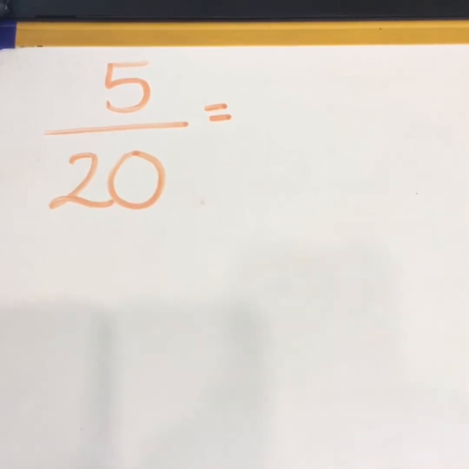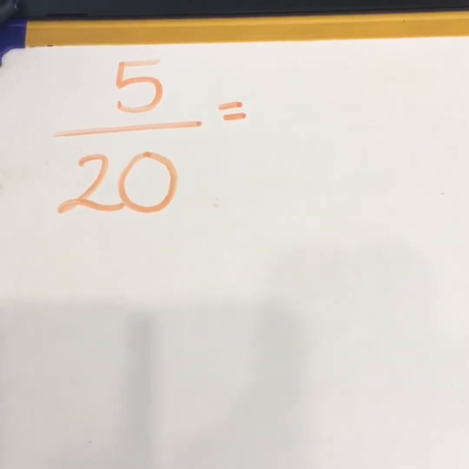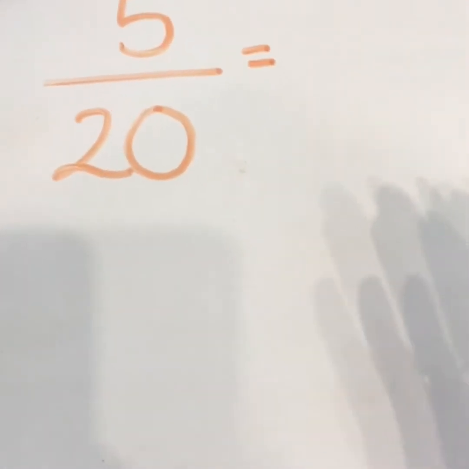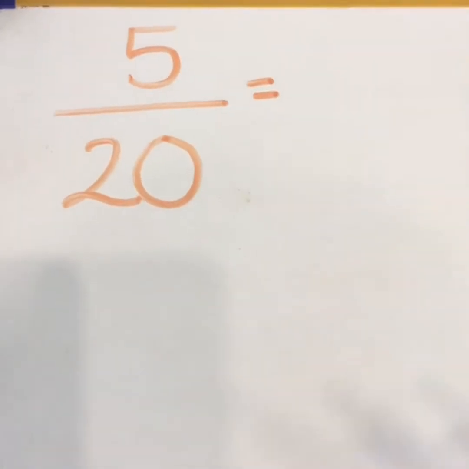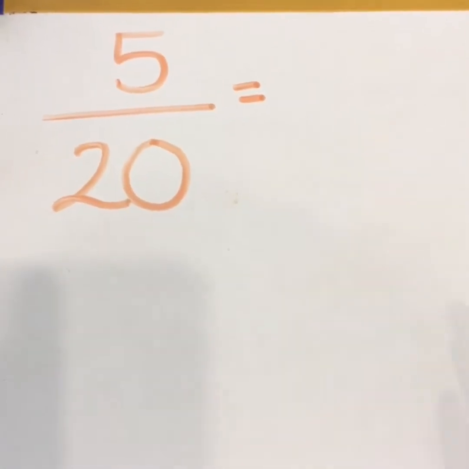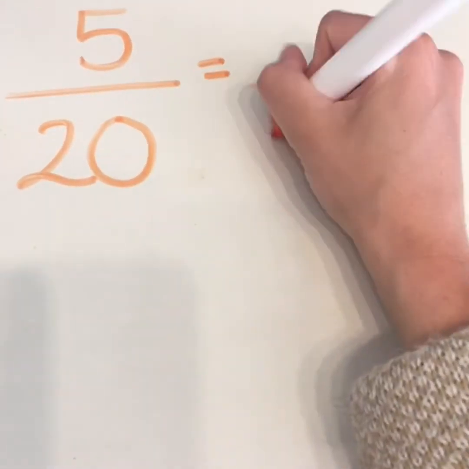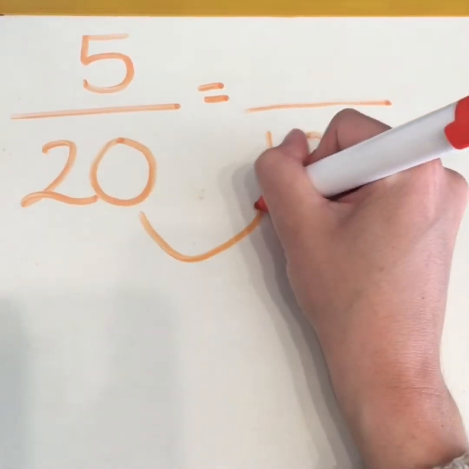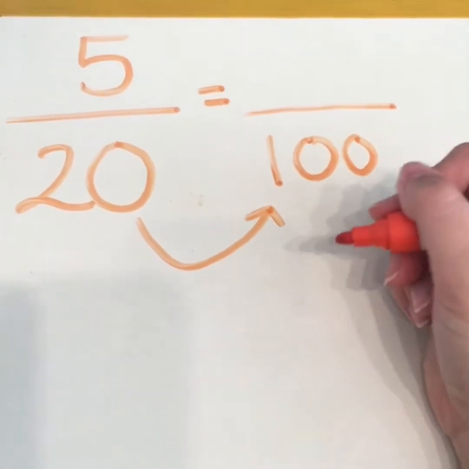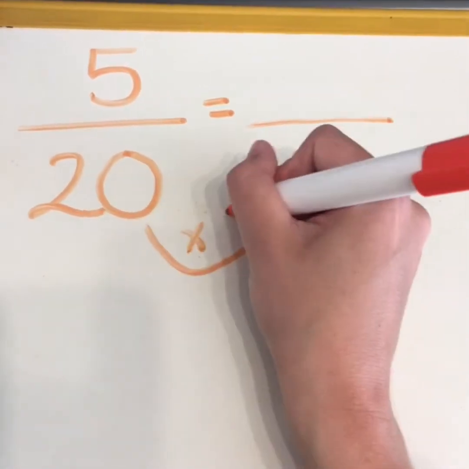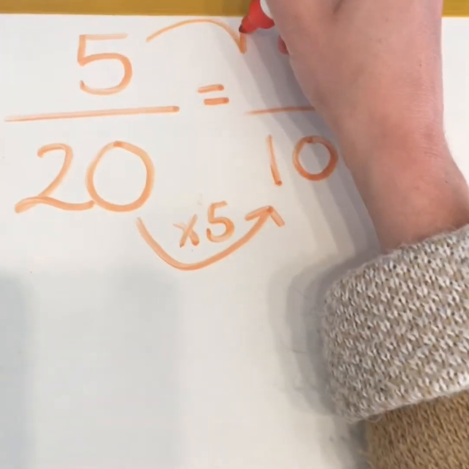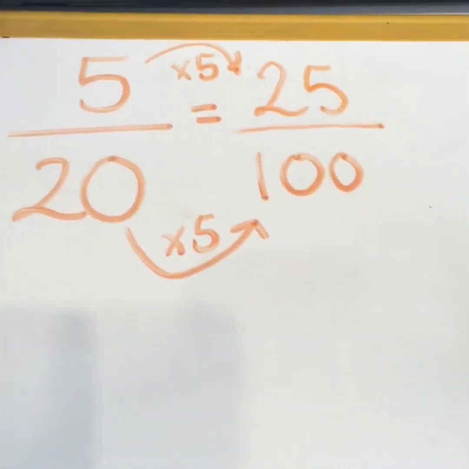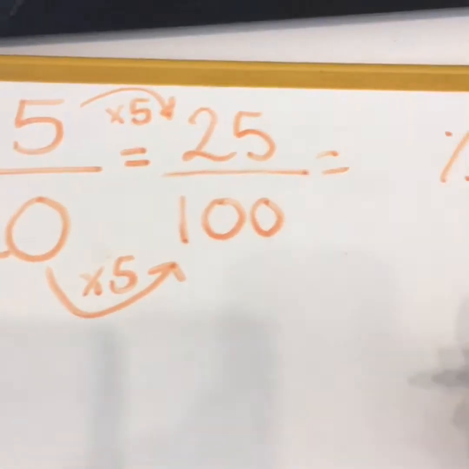Right. Next week's test was out of 20. And oh dear, we only got 5. Definitely need to be practicing our spelling a little bit more. But it was out of 20, so same problem again. If I want it as a percentage, but it was out of 20, not 100, what am I going to do? Well, I need to make it out of 100. I need to find the equivalent fraction in hundredths. So what do I times 20 by to get to 100? Well, 2 times 5 is 10. So 20 times 5 is 100. So I times my numerator also by 5, which is 25. So 25 hundredths, what would that be as a percentage?